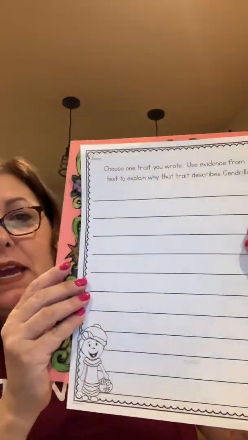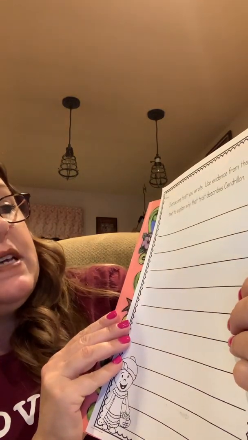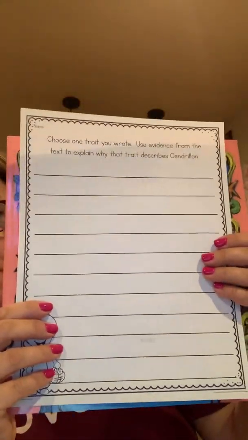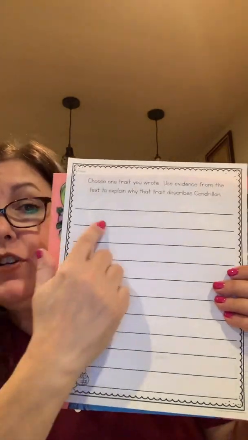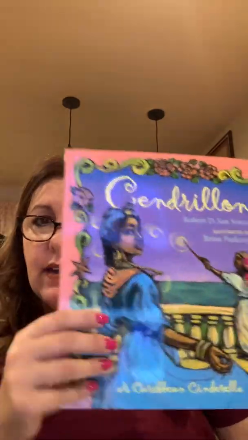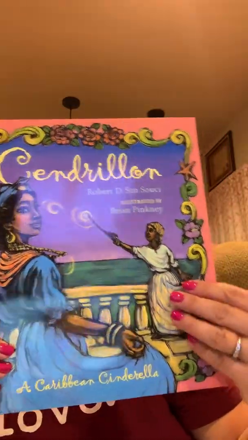The next page says use one trait you wrote. Use evidence from the text to explain why that trait describes Cendrillon. So let's pick one word that you might use to describe Cendrillon. Maybe kind. She was kind because, what did she do that was kind? Think of something maybe in the story that she did that you could use. Or if you said she was a hard worker, what did she do that was making her a hard worker?